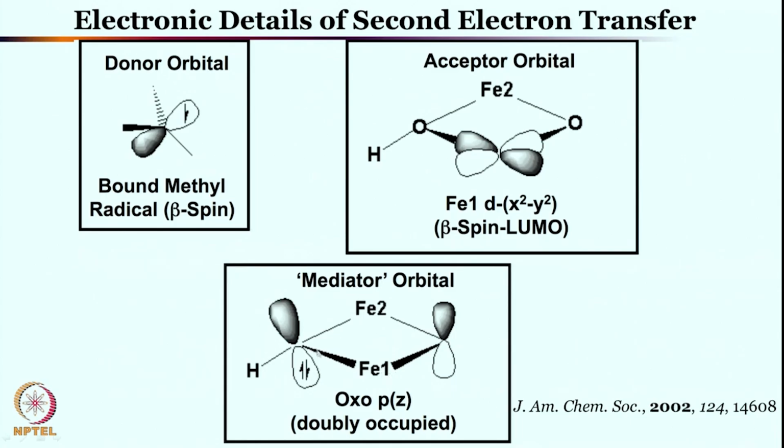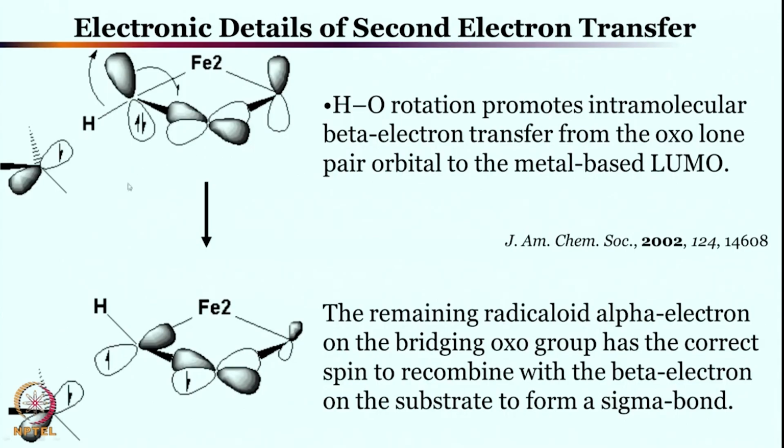So this OH minus with its double electron is not going to react with this CH3 radical that easily. This OH also has to form a radical. That means only one electron should be over here, another electron should go somewhere, most likely to this iron center. We will see that in a moment.